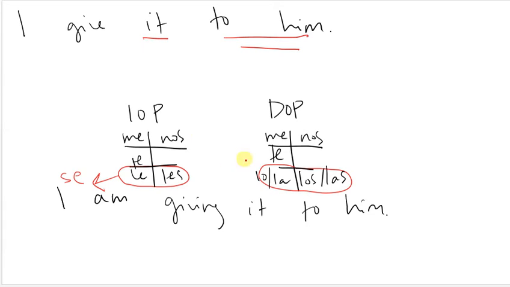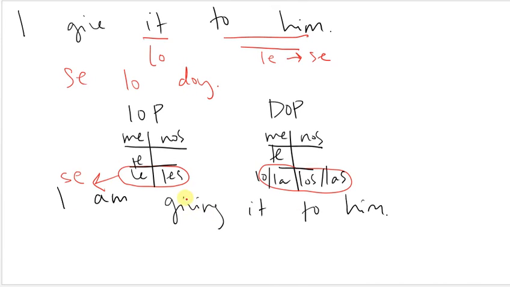So if you want to say I give it to him, it is going to be my direct object pronoun. It's going to be masculine and singular because I'm still talking about the toy. To him is going to be my indirect object pronoun. It's going to be masculine and singular because I'm still talking about Davi, so it's going to be le. But remember, we can't have le and lo, so this is going to have to change to se. My indirect object pronoun has to go before my direct object pronoun. So, se lo doy.